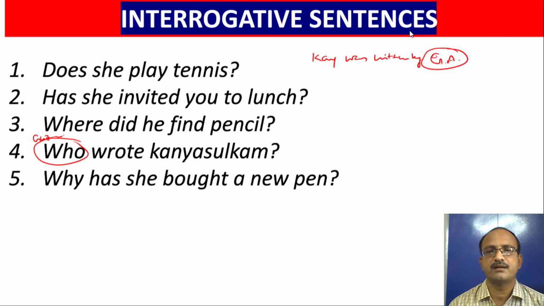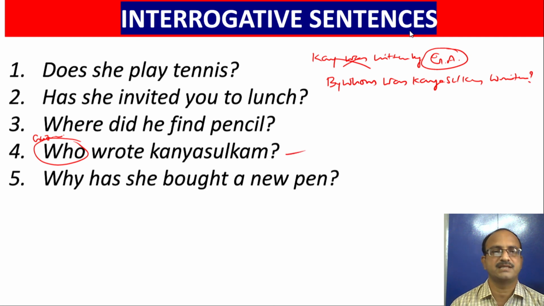So how do you write? You write like this. You write this one as by who, by whom. So you please change this one into this. By whom was Kanya Sulkam written? By whom was Kanya Sulkam written? That is the passive voice.